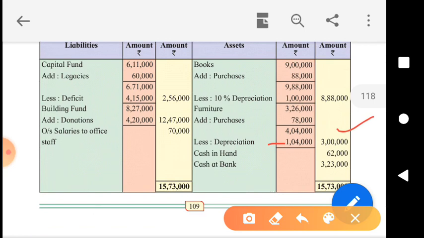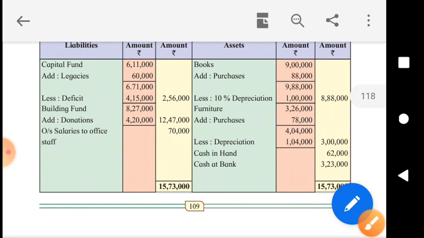That's it. So this is also the hidden depreciation which is suggested in the problem, and it will be debited to the income and expenditure account. That's it. That was the point to be noted here.